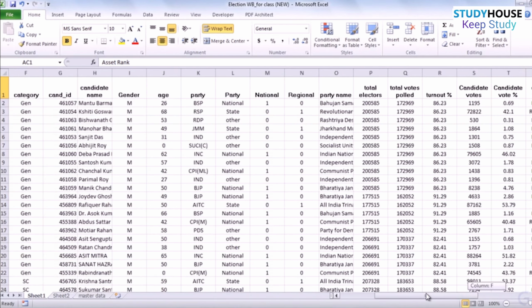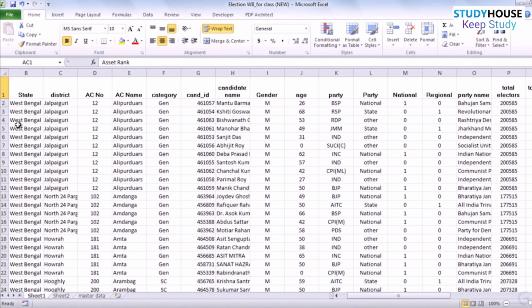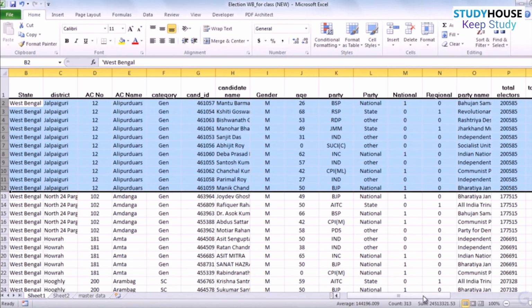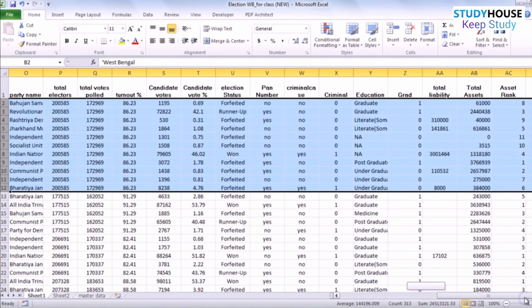So if we are looking at, let's say, the first constituency, which happens to be Alipurduar, there are 11 candidates here, and the way the candidates are ranked is this: this is the candidate who has the highest wealth, 1, and this is the candidate with the second highest wealth, 2, and that's how it's ranked. We will try and see whether this explains the chance of winning an election more than just the total asset value. So now that we have done this,